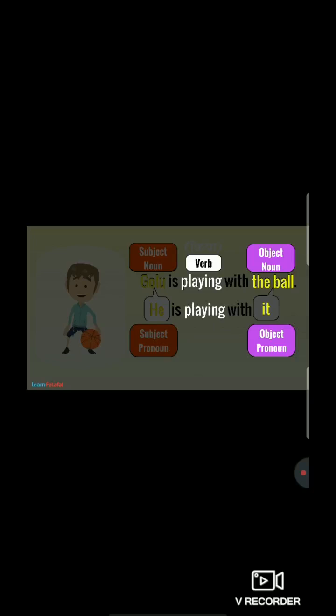Understood? So here, the starting word will be the subject pronoun, right? Because the subject noun is Golu, and for Golu we have written he because he is a boy. And after that there will be verb.